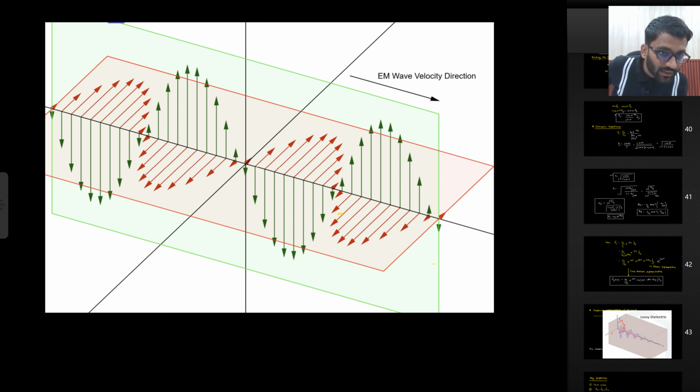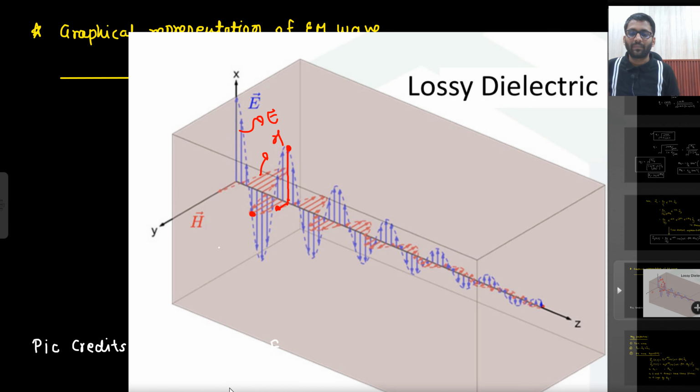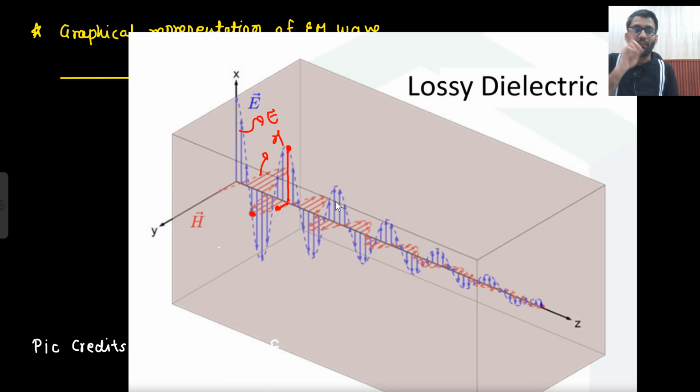Let's come back to our point. So there is a difference in phase. And what is that difference? E is leading H by phase theta eta. So if I make a statement, in a lossy dielectric, E leads H by the phase theta eta. Is that clear to you? I should not say angle, I should say phase.